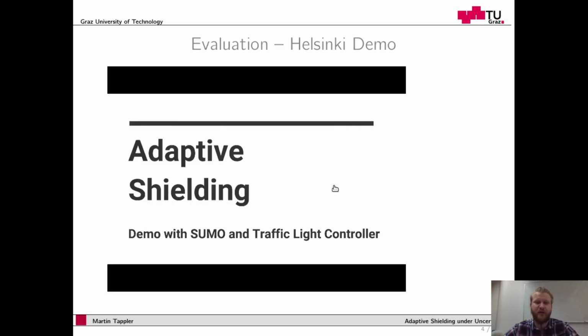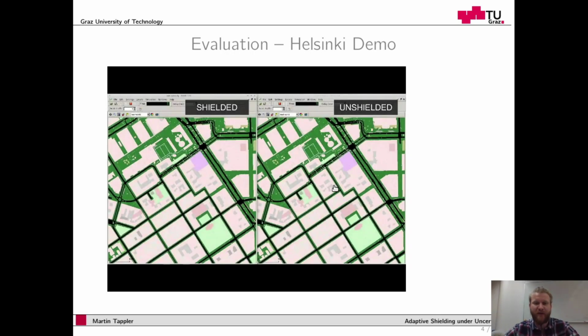So here you see shielding in action. We simulated the traffic in Helsinki using the Sumo traffic simulator, and we did this in two setups. In one setup, we shielded the traffic controllers of 6 crossings, and in another setup, we did not deploy shields. Whenever you see some red flashing there on the left-hand side, the shield interferes with the traffic controller and changes the traffic light setting.